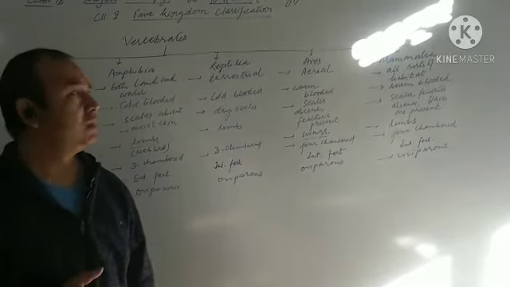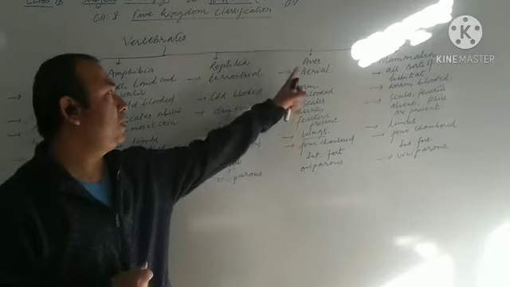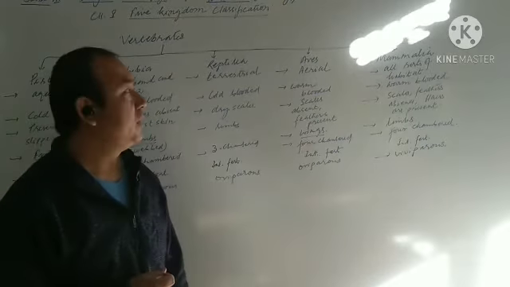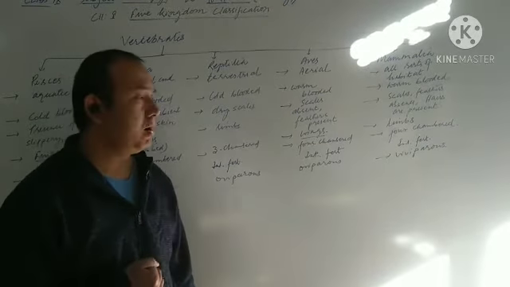But Aves, when you talk about Aves, you have to think about the birds. They are usually warm-blooded. And Mammalia, we human beings, dogs, cats, are also warm-blooded.